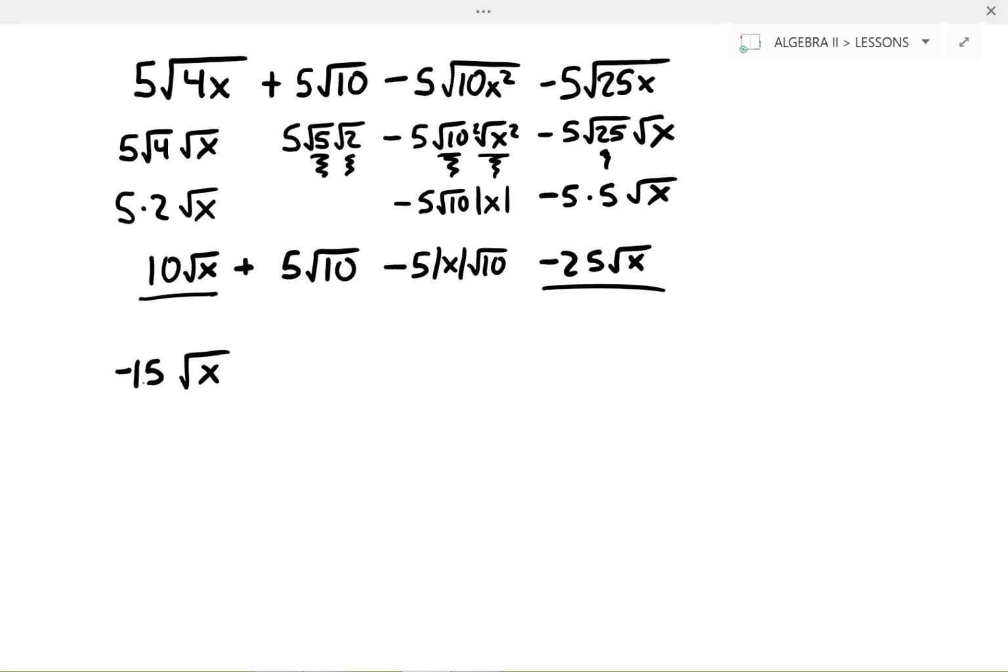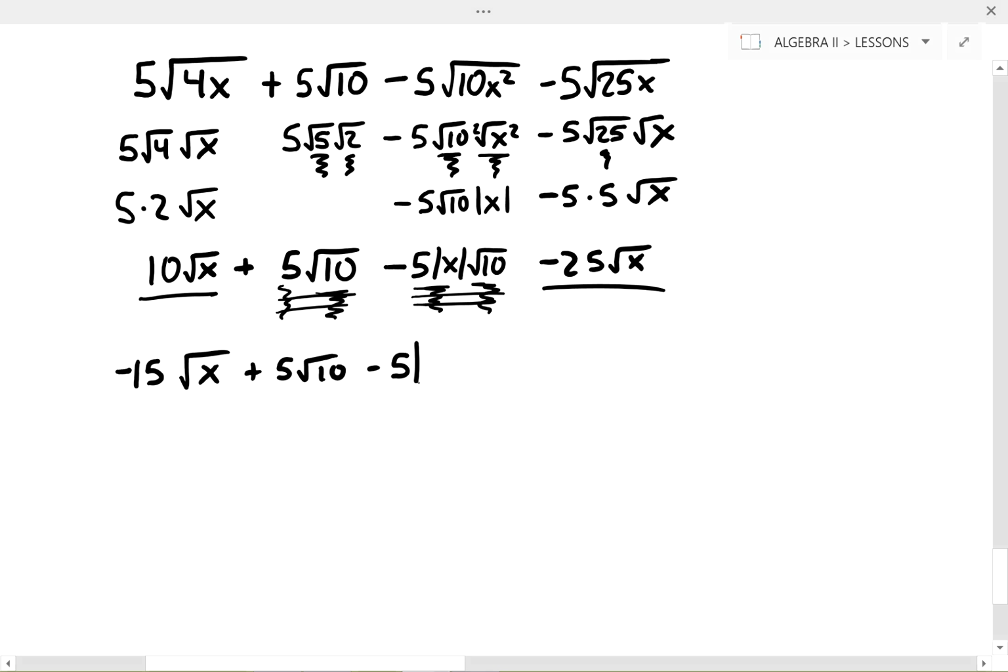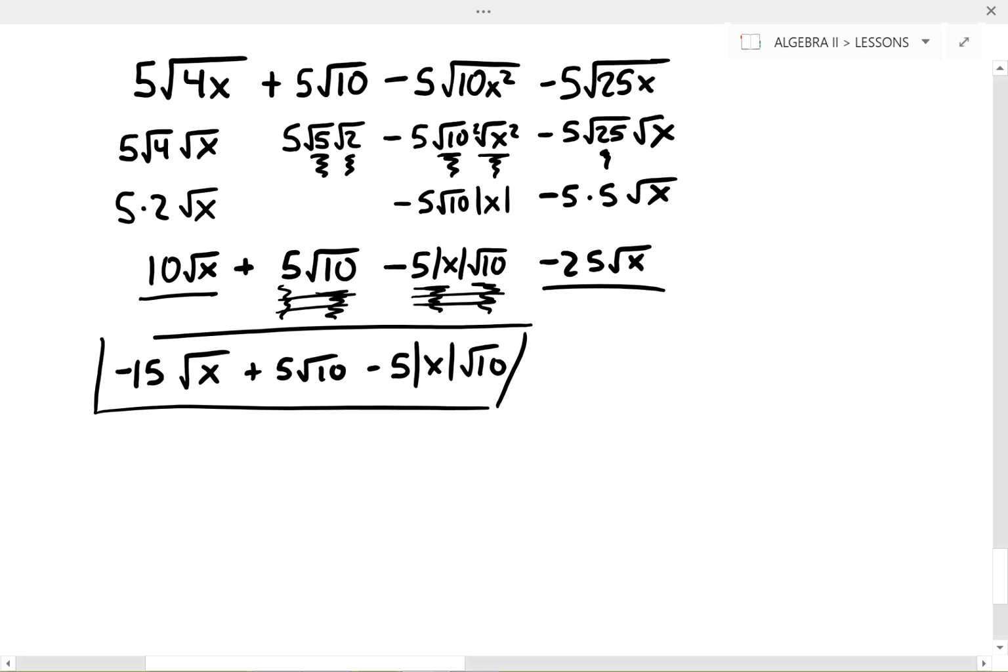Now it might be tempting to combine these two terms right here and here because they both have a like term of the square root of 10. The problem is the piece in front of the square root of 10. Here I have a constant, here I have a constant and a variable, which means I cannot combine these two usefully because the 5 and negative 5x are not like terms, even though the root 10 and root 10 are like radicals. So we're going to leave this separate as plus 5 times the square root of 10 minus 5 times the absolute value of x times the square root of 10. Because I can't combine anything else, this is now simplified.